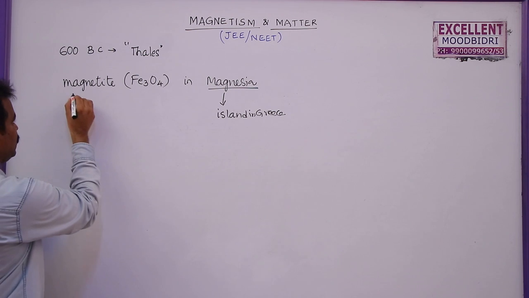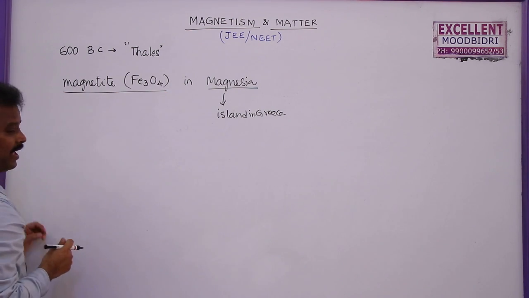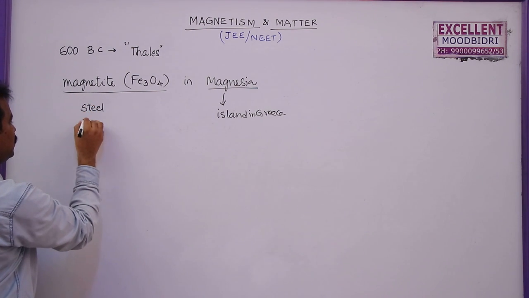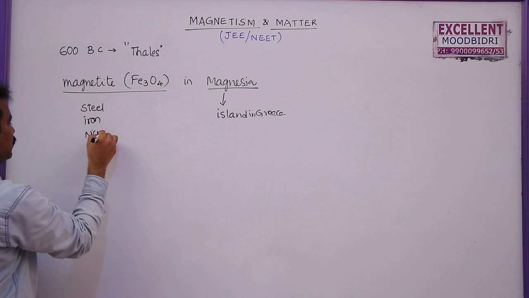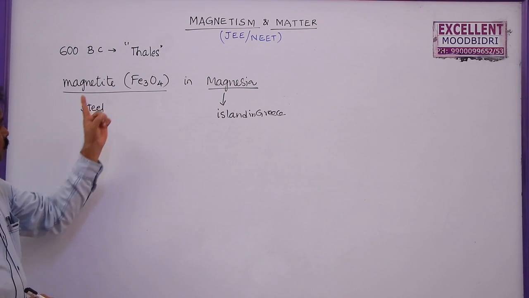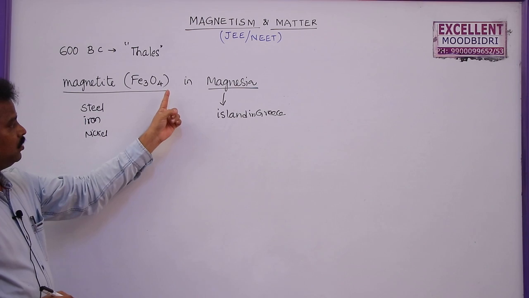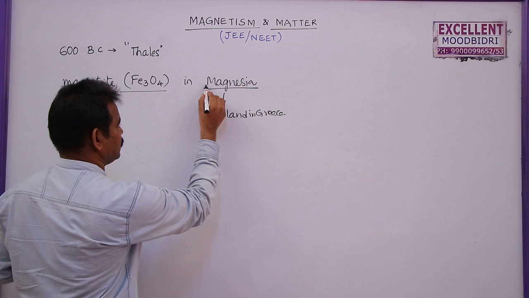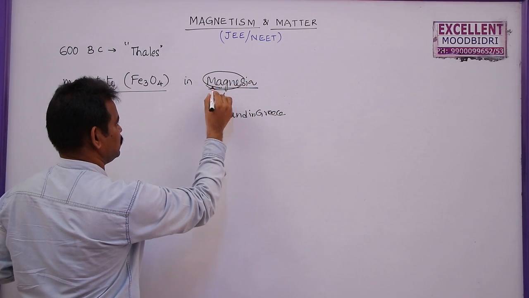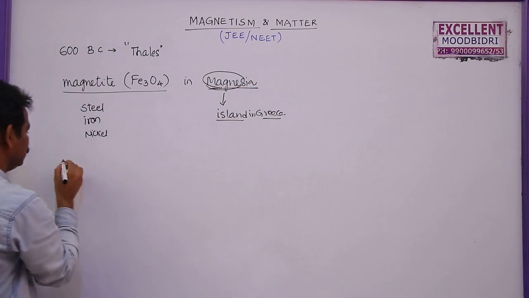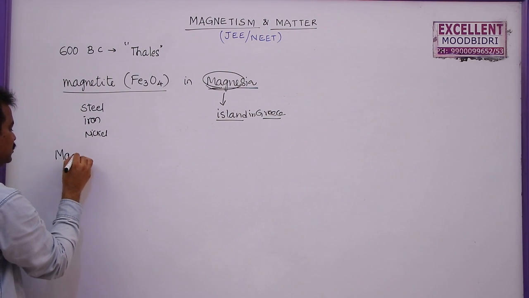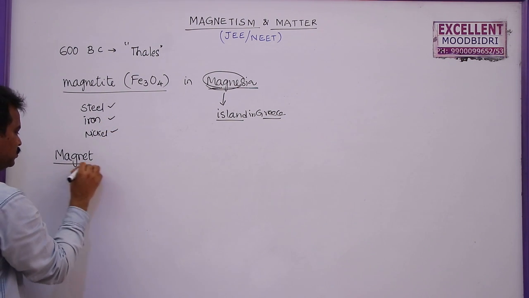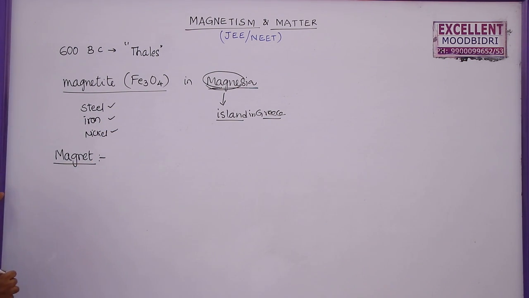This naturally occurring iron ore has the property of attracting small pieces of steel, iron, nickel. The property shown by this iron ore, which is available in Magnesia, is named as magnet. So the word magnet is derived from Magnesia, the island in Greece. So what is a magnet? A magnet is a substance which attracts steel, iron, nickel, cobalt like this.